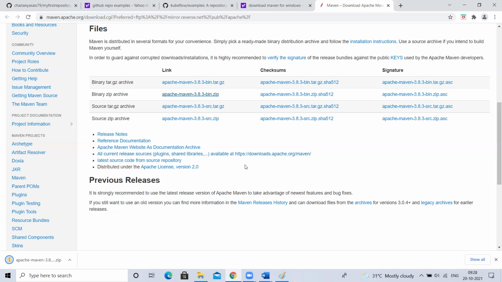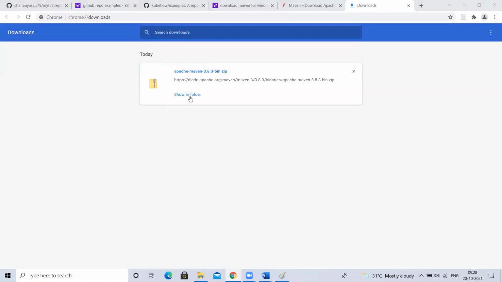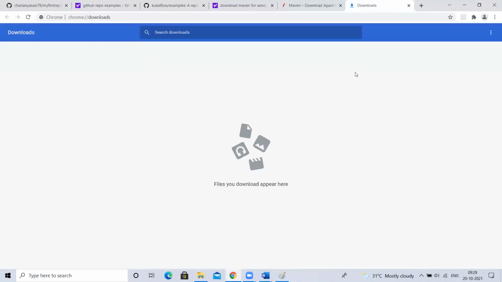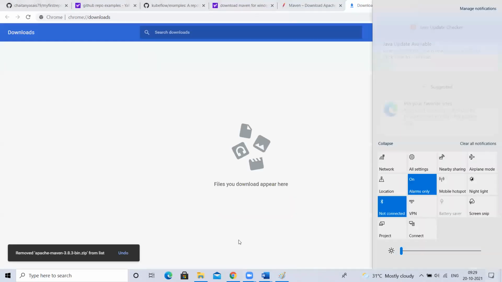So let me show you for Windows. I'll show the same way, but in Linux we'll do through commands, but here steps, double click, right click, like that, right? So we'll see it now. When I download this, a zip file will be downloaded. A zip file has been downloaded. Now what you have to do, as it is a zip file, you have to extract it. Yes or no? Unzip it. Yes or no, guys?